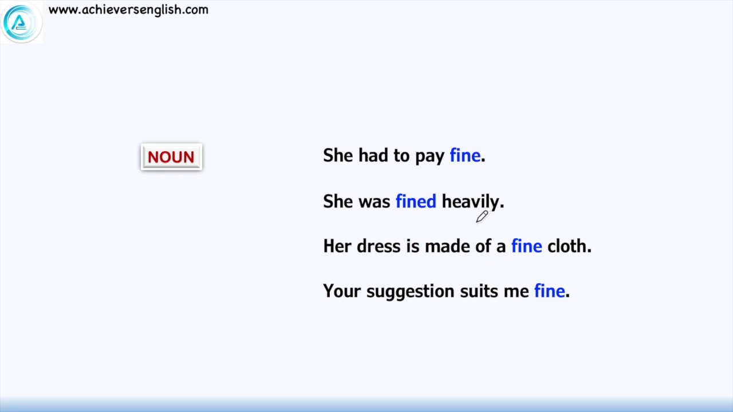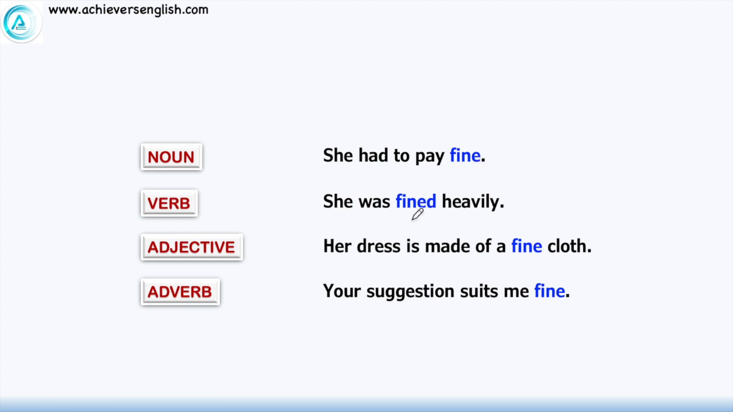"She was fined heavily," here it is a verb. "Her dress is made of a fine cloth," here it's an adjective. "Your suggestion suits me fine," here it is working as an adverb. The word was the same, but according to their function they are categorized into different categories.